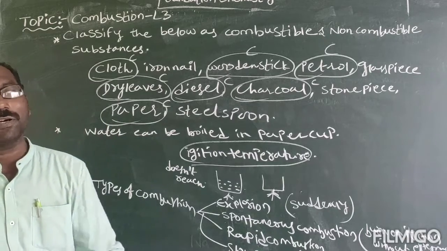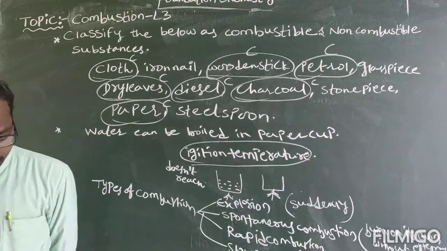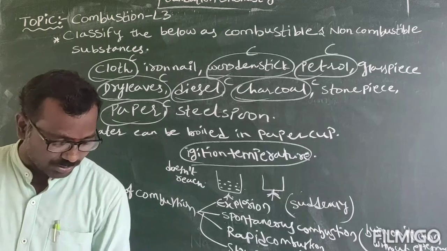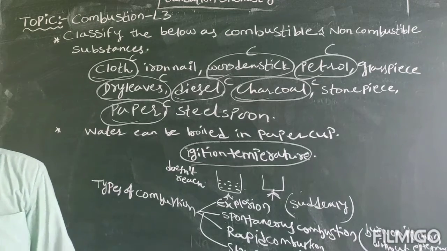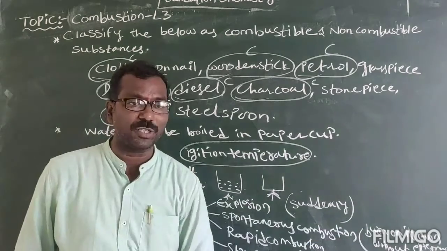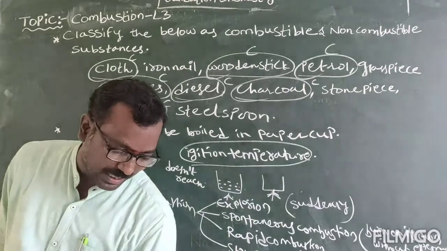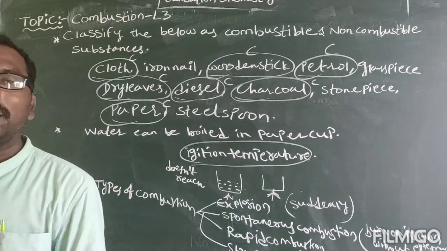And also white phosphorus, burning of white phosphorus, fire in coal mines, all these are examples of spontaneous combustion. Next we have rapid combustion. What is rapid combustion?